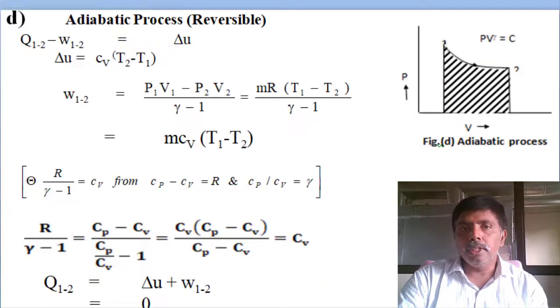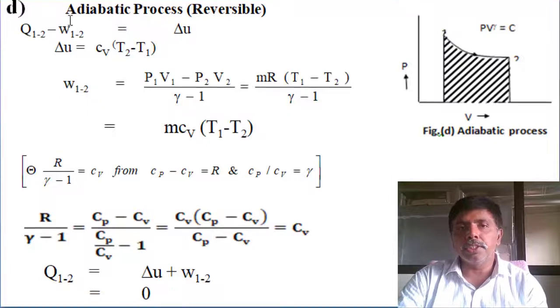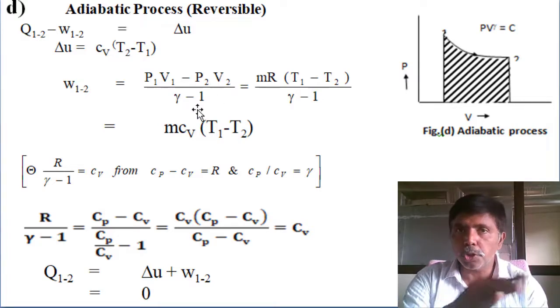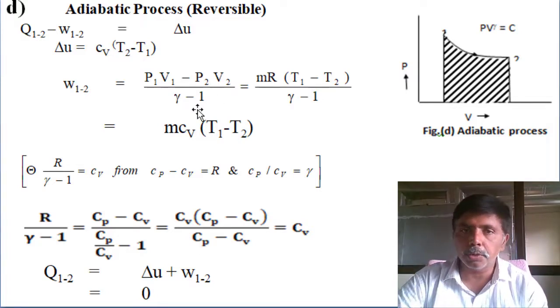Next, adiabatic process. Heat supply minus work done equals change in energy. Change in energy is there, that is Cv into (T2 minus T1). Work done is (P1 V1 minus P2 V2) by (gamma minus 1). In the first unit we already derived that, that's why I directly took the equation.